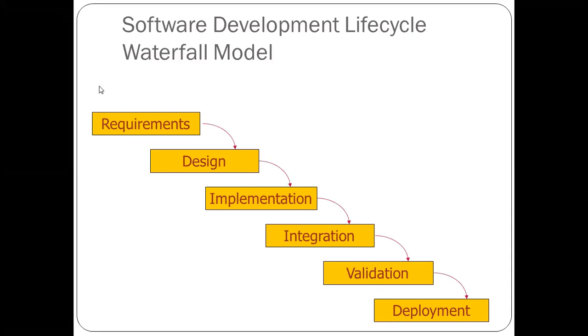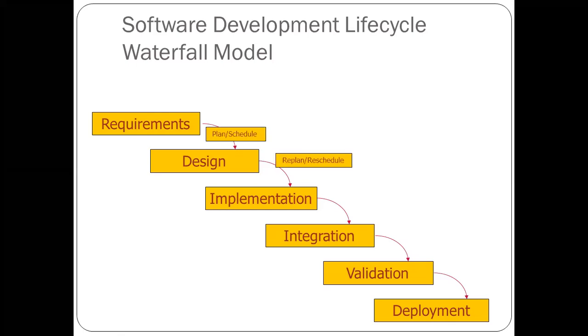Now we can say how these phases have connectivity. Now you can see here requirements. Now the data is going to the design phase, and after that implementation, and after that integration and validation and deployment. Again, you can see here under the design, we will also concentrate over the plan and schedule.